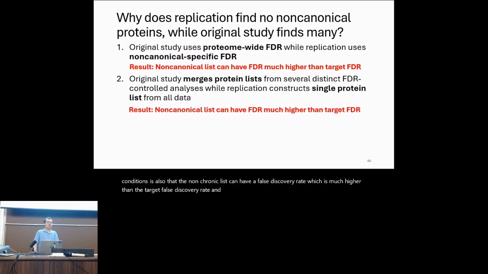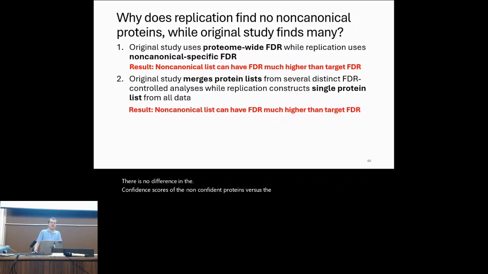And we think these two choices for how to analyze false discovery rate explain why this original study was able to claim 70 non-canonical detections, even though, as I showed, there is no difference in the confidence scores of the non-canonical proteins versus the decoys.